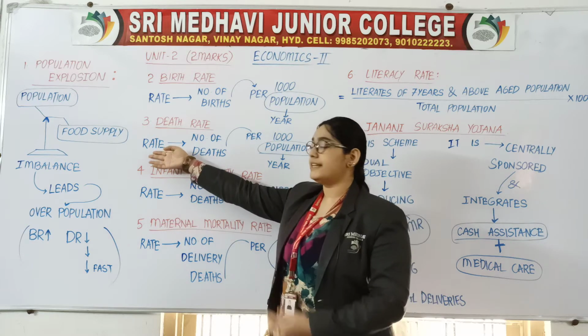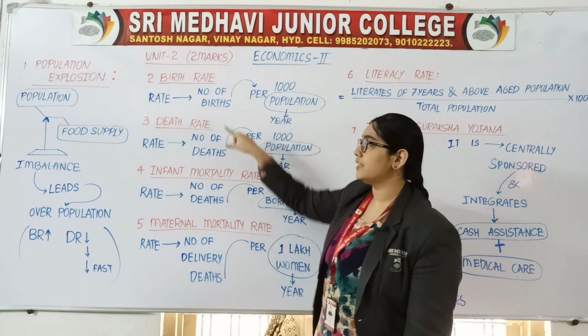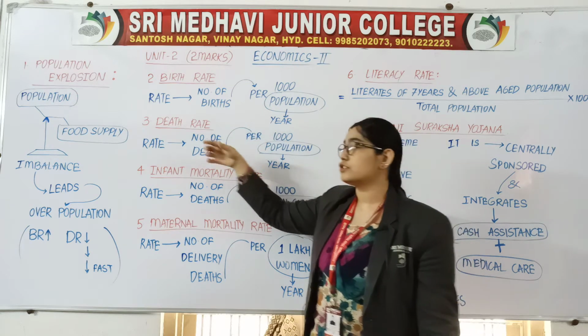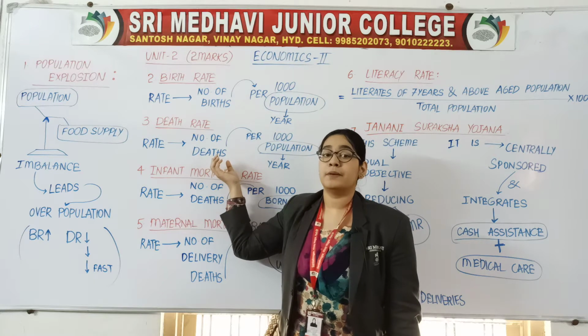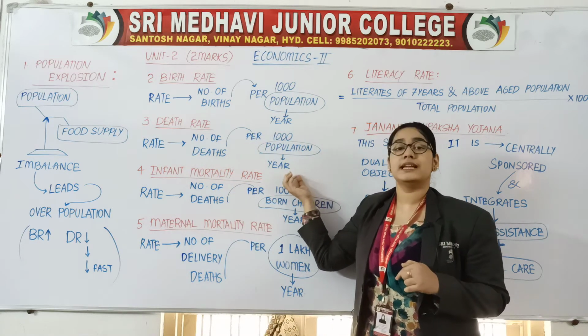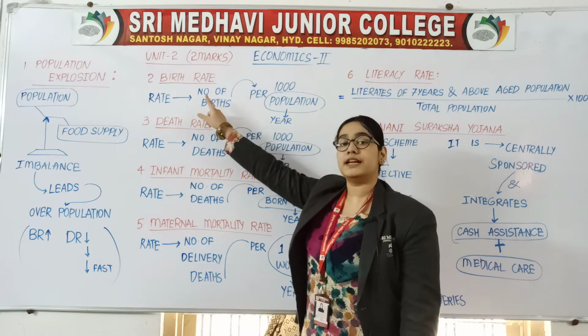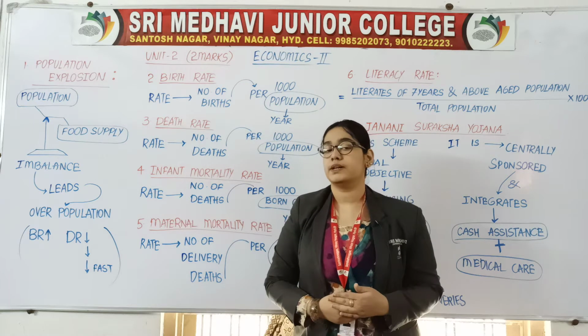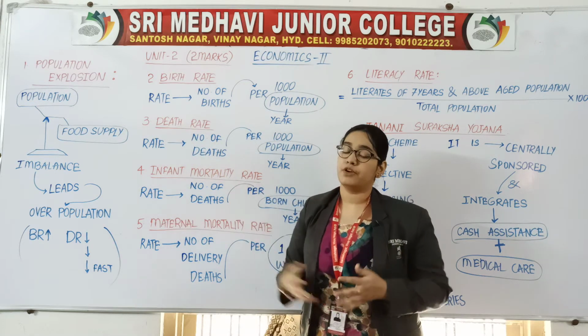Rate is same, number of is same. Instead of birth, you write death, because the definition is of death rate. So you write number of deaths per thousand population in a year. If the definition is birth rate, you write number of births. If it is death rate, you write number of deaths.